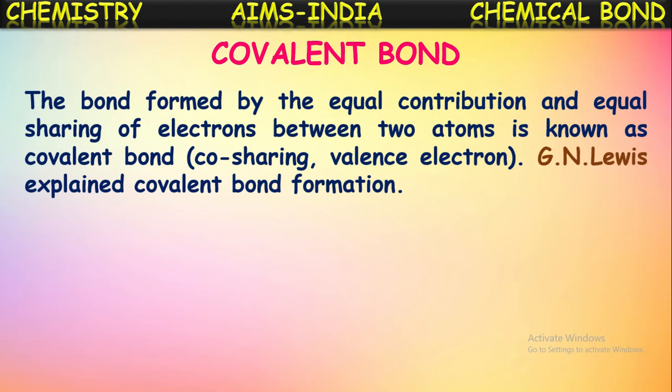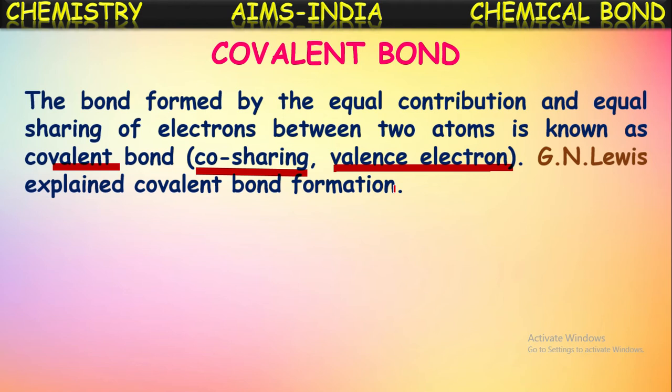The bond formed by the equal contribution and equal sharing of electrons between two atoms is known as a covalent bond. Here, co represents sharing and valence represents valence electrons. So the chemical bond formed by the equal contribution and sharing of valence electrons is called a covalent bond. Jean Lewis explained covalent bond formation.